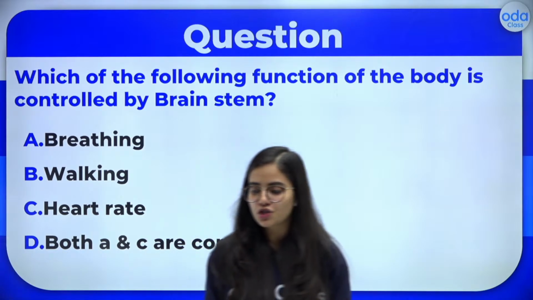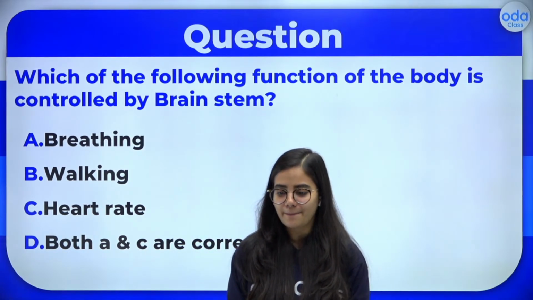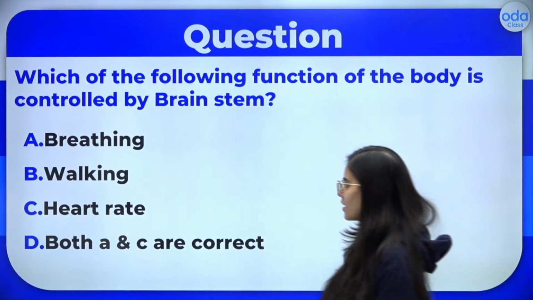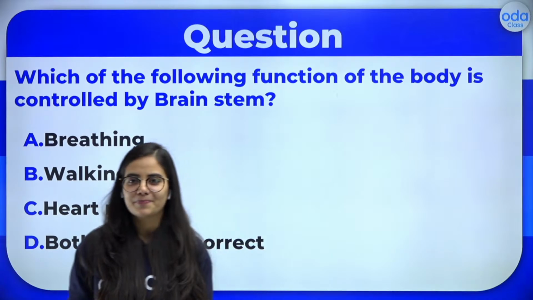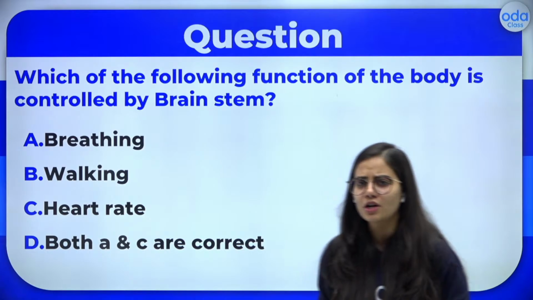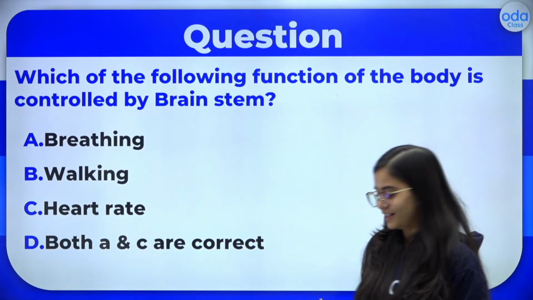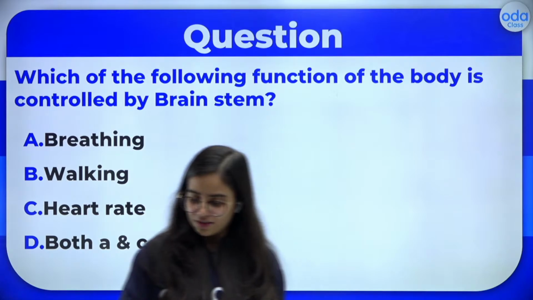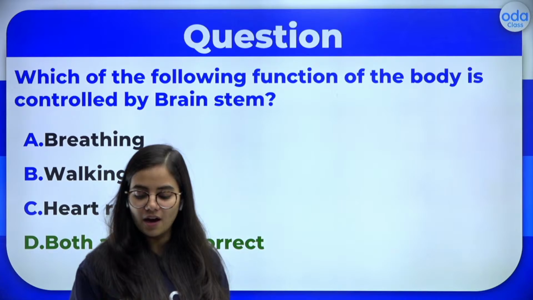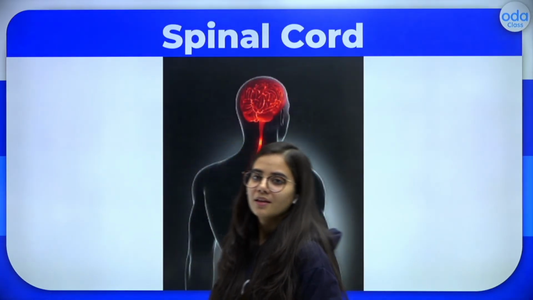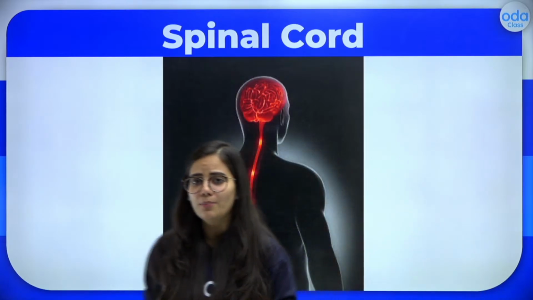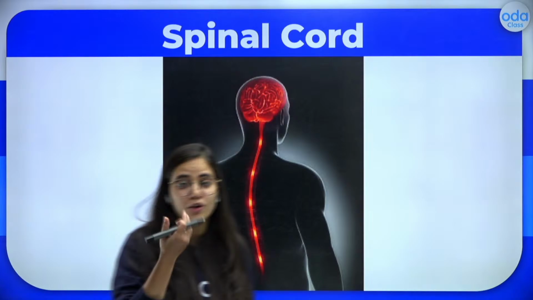Which of the following functions of the body is controlled by the brain stem? You can give me the answers right now. Breathing, walking, heart rate, or both A and C. Remember, when we are talking about the brain stem, it will control all those functions which are happening on their own in our body. So very good. The answer for this will be option D, because breathing and heart rate, both of them, are taking place in our body.